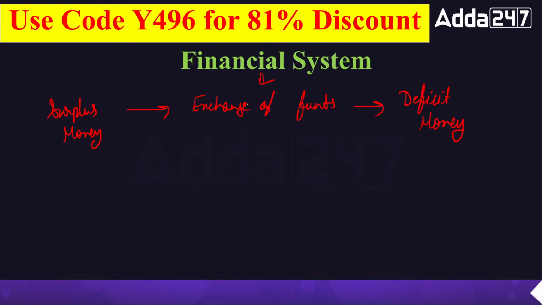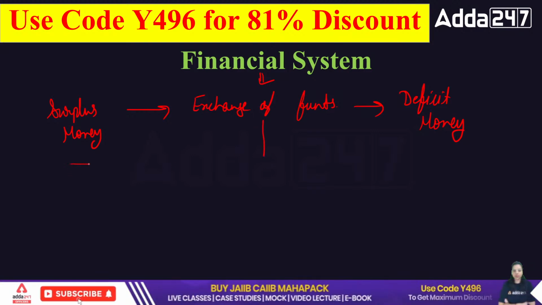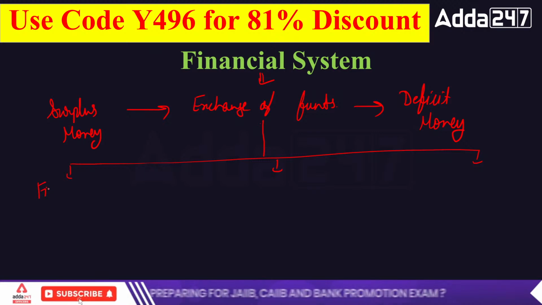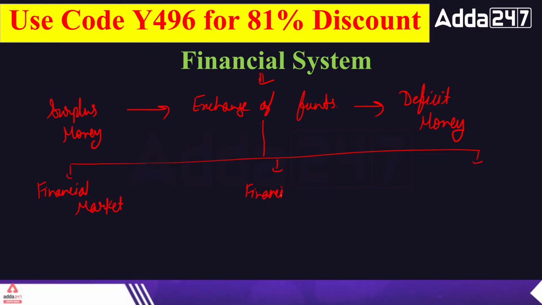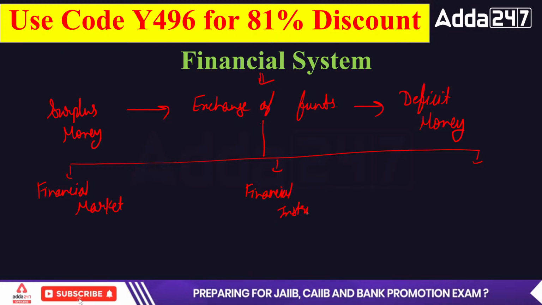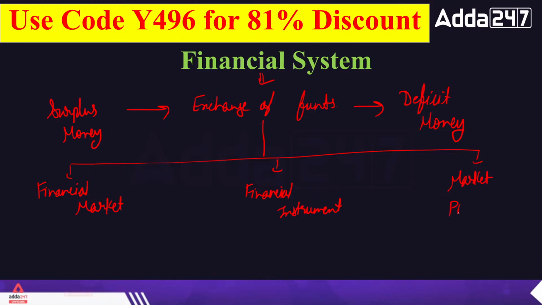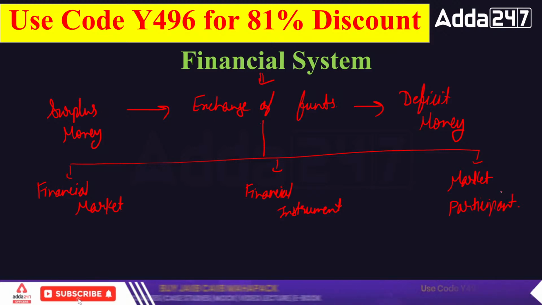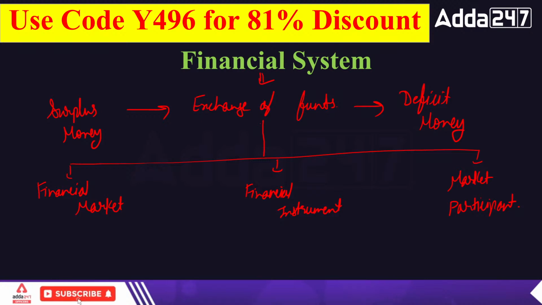And to exchange these funds, we need certain components. There are three components of the financial system. The first component is the financial market. The second component is the financial instrument. And the third one is the market participant. So these are the three components of the financial system which let us know how to exchange funds among the people who have surplus money and the people who have a deficit of money.